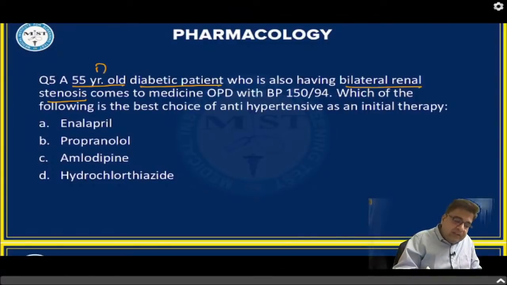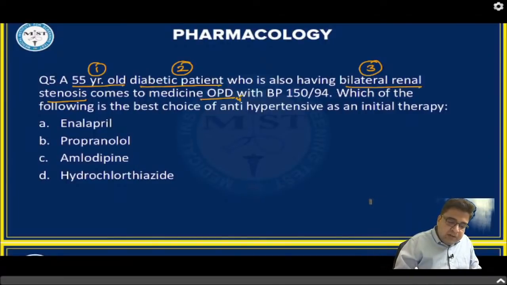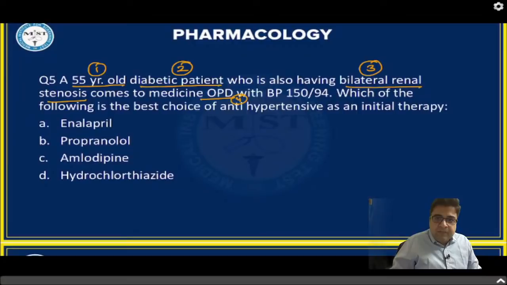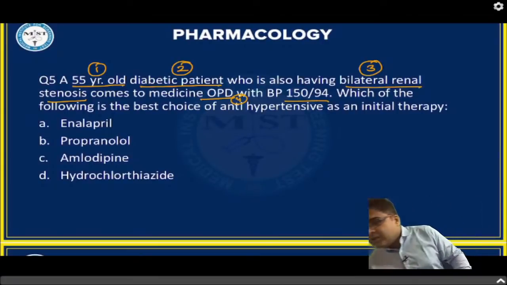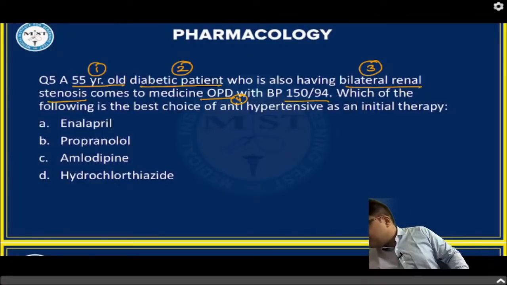Third thing is the patient is having bilateral renal artery stenosis. Fourth thing to consider is patient has come to an OPD. There is no emergency here. The fifth is patient BP is 150/94. So which antihypertensive is the best medicine to start here?